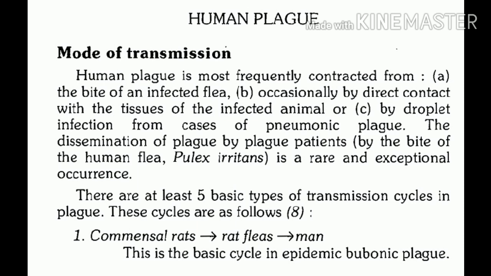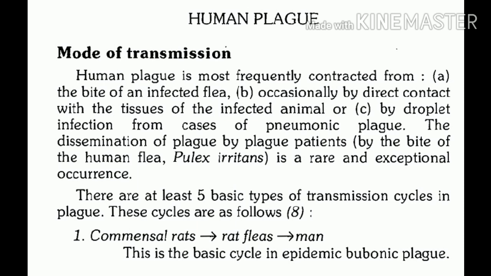So a case of pneumonic plague can spread plague to other human hosts by droplet infection. And a very rare mode of transmission is again from one plague patient to another susceptible host, by the bite of human flea, Pulex irritans.